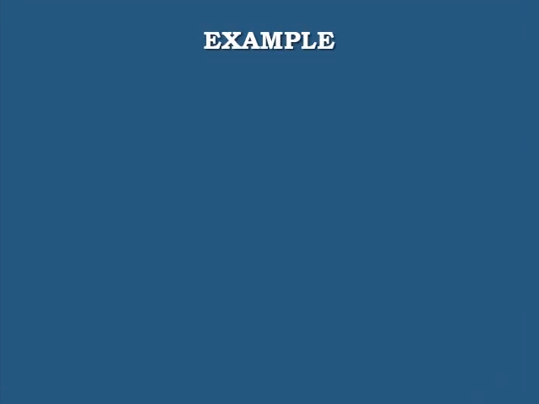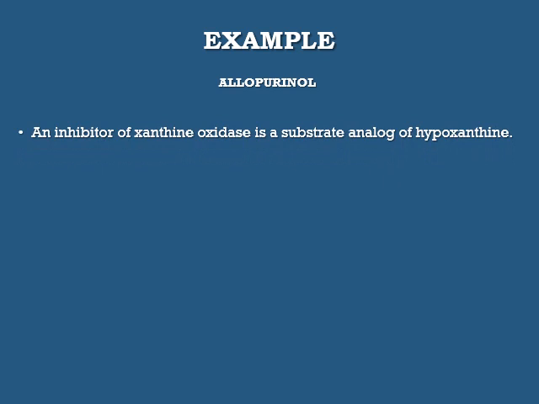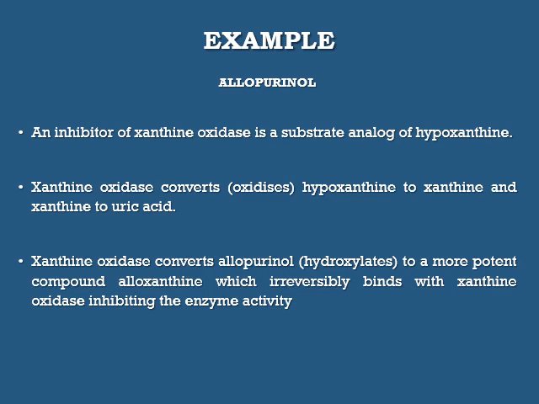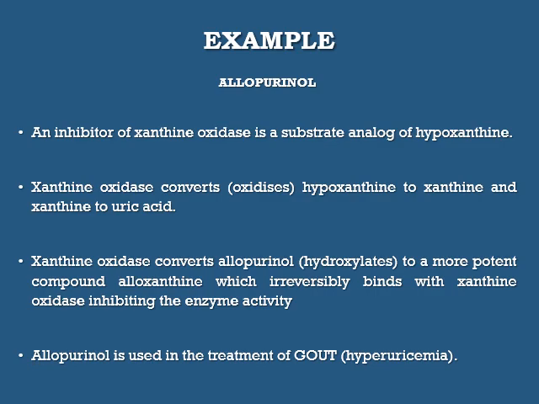An important example of a suicide inhibitor is allopurinol, which is an inhibitor of the xanthine oxidase enzyme and is a substrate analog of hypoxanthine. Xanthine oxidase normally converts hypoxanthine to xanthine and xanthine to uric acid. But in the presence of allopurinol, it converts allopurinol to a more potent compound, alloxanthine, which irreversibly binds with xanthine oxidase, inhibiting the enzyme activity. It is used in the treatment of gout.